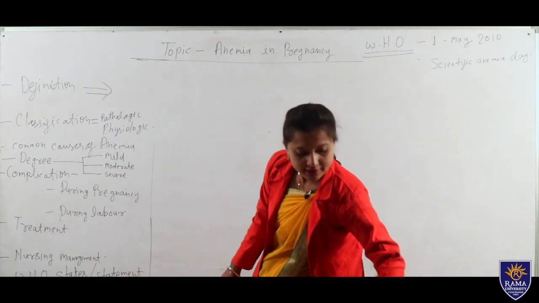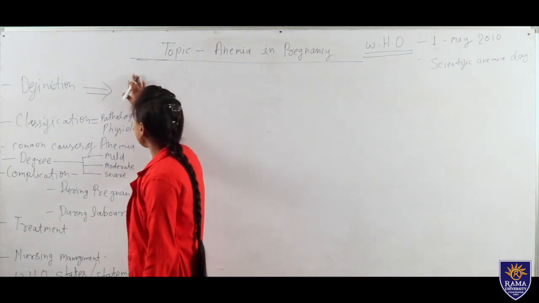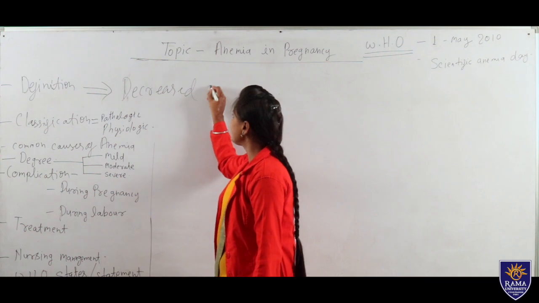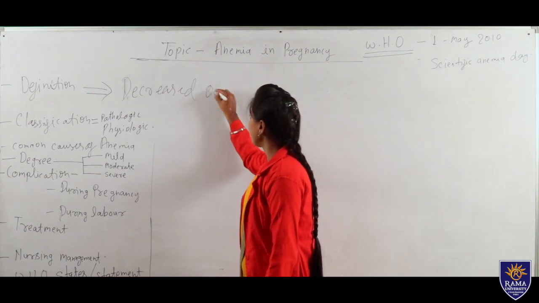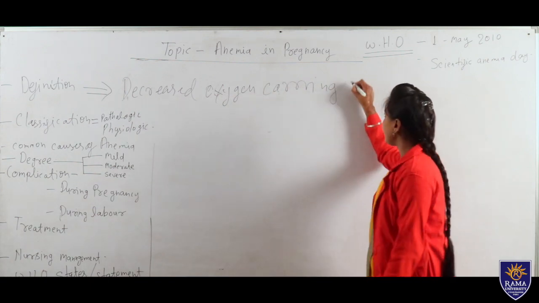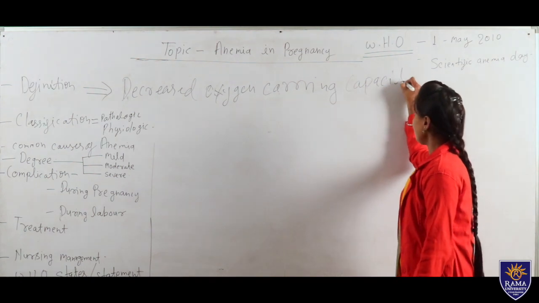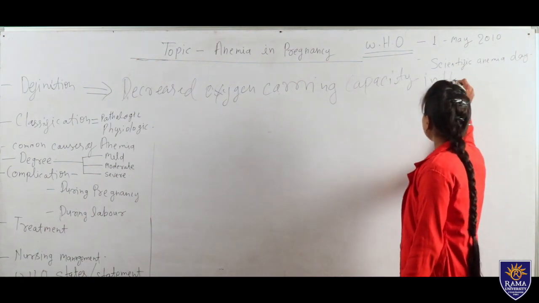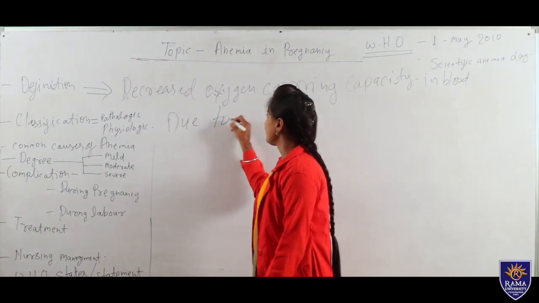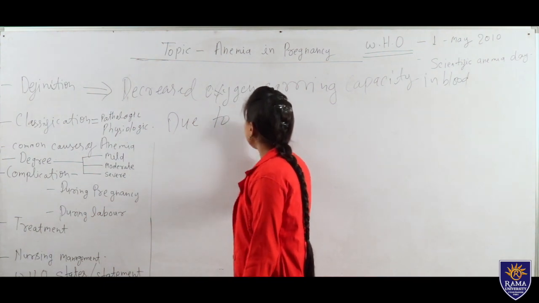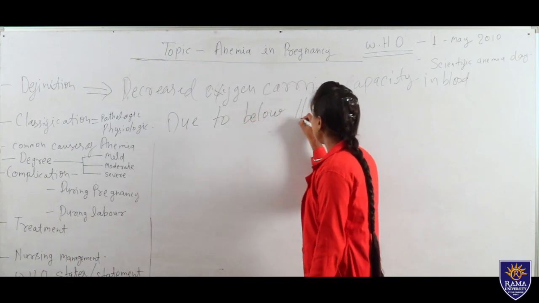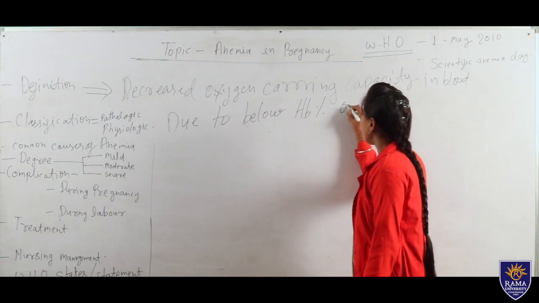So we can define it as decreased oxygen carrying capacity in the blood due to a below-normal HB level, or HB percentage.